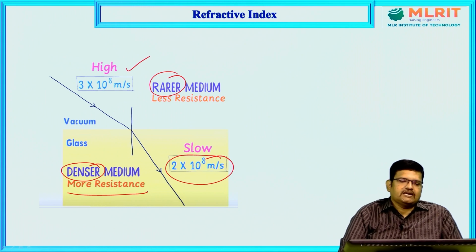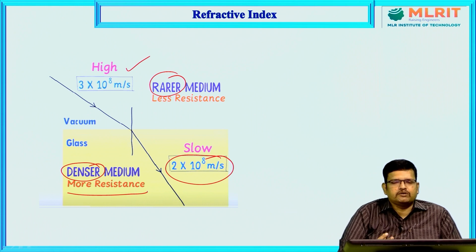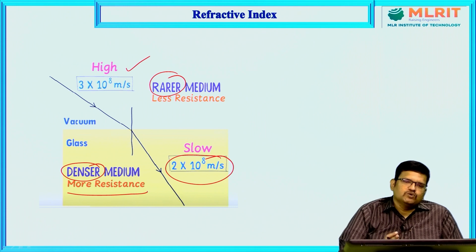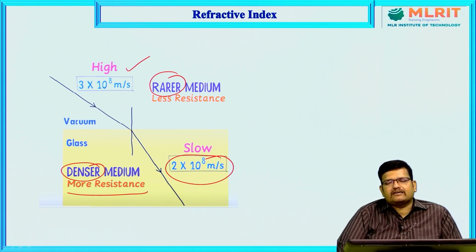So when light passes through a denser medium, because of the resistance the light cannot pass speedily. That is why the speed decreases, because of the greater resistance in the denser medium. But in air it is not like that. In air there is very little resistance. Now, because of these two values, we can calculate the refractive index.